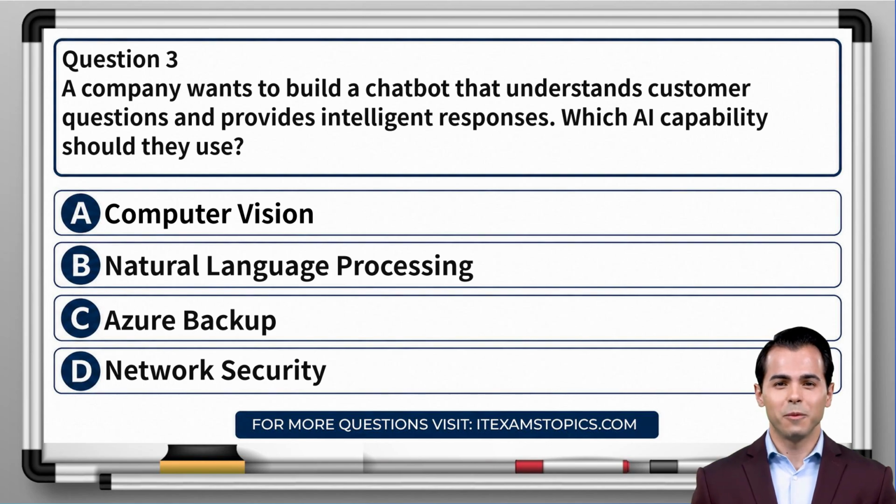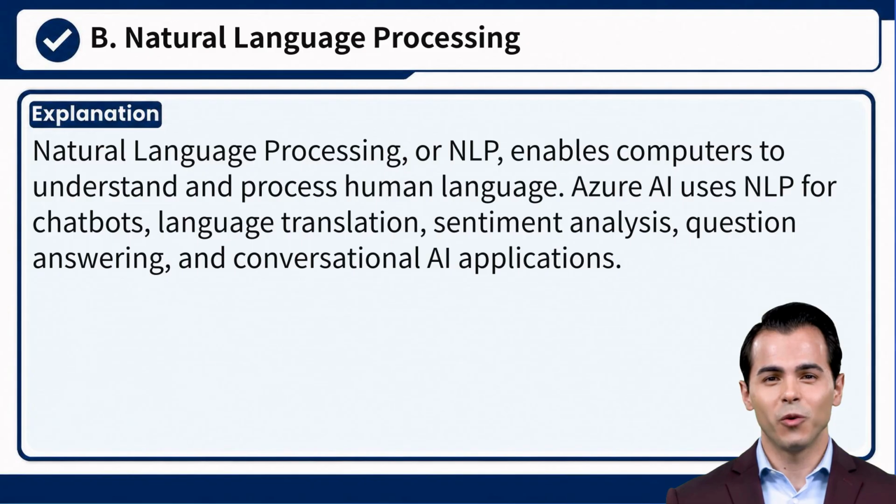Question 3. A company wants to build a chatbot that understands customer questions and provides intelligent responses. Which AI capability should they use? A. Computer vision. B. Natural language processing. C. Azure Backup. D. Network security. Correct answer, B. Natural language processing.